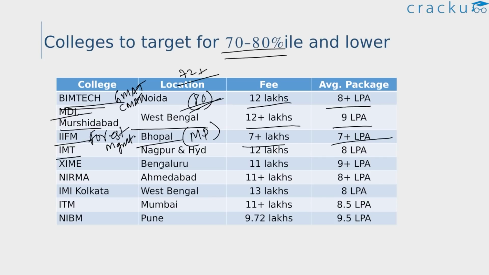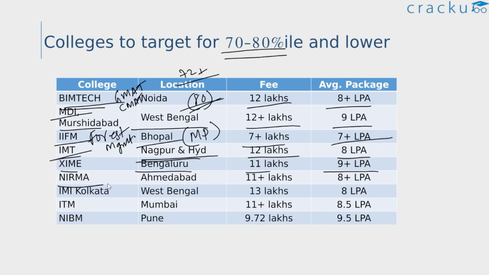Next, we have IMT Nagpur and Hyderabad. And of course, we know IMT Ghaziabad is their flagship campus. It's the main campus, and apart from that, they also have institutes in Nagpur and Hyderabad. Their fees are usually around 12 lakhs and the average package is around 8 lakhs. Next, XIME Bengaluru, fee is 11 lakhs, average package is around 9 plus lakhs. So again, decent in terms of ROI.